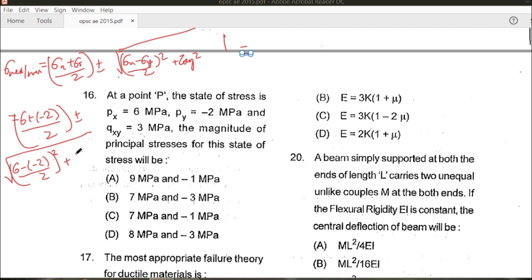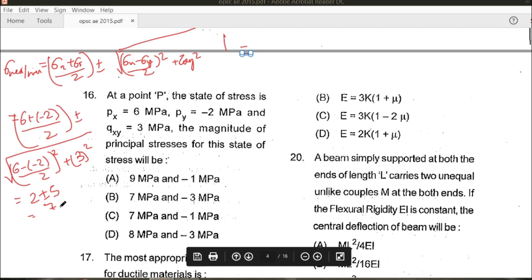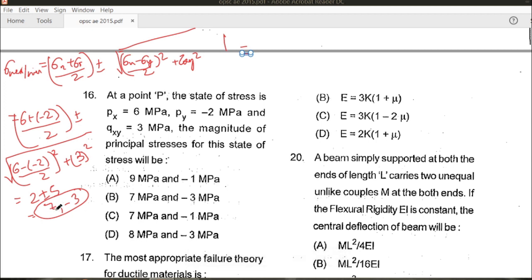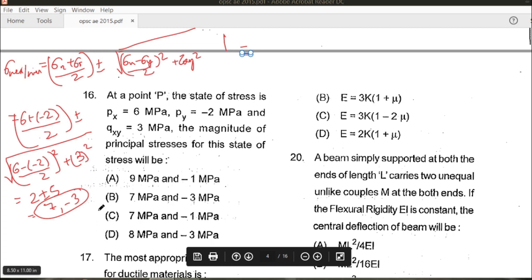Tau xy is equal to 3 whole square. Hence the correct value will come as twice of plus minus 5. So 7 comma minus 3 will be the correct answer for the correct values of tau. Hence the magnitude of principal stresses for the state will be these values. So maximum will be 7 and minimum will be minus 3. So B is the right answer for this question.